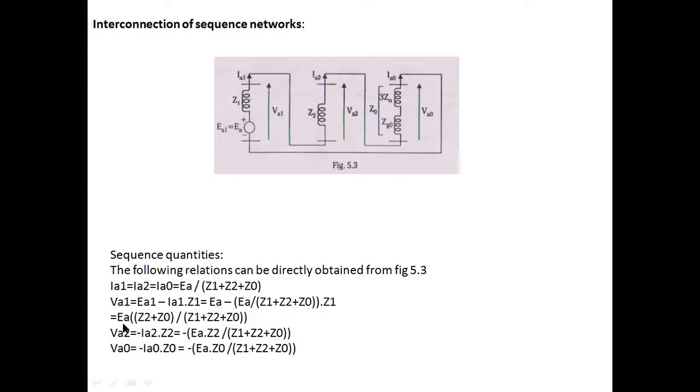So finally, the VA1 value becomes E into Z2 plus Z0 divided by Z1 plus Z2 plus Z0, where Z1 is the positive sequence impedance, Z2 is the negative sequence impedance, and Z0 is the zero sequence impedance. Similarly, the VA2 value is minus IA2 into Z2, and the VA0 value is minus IA0 into Z0. If I see the VA1, VA2, VA0 equations, I can easily say that VA1 has the EMF value. That means the positive sequence has the voltage value.